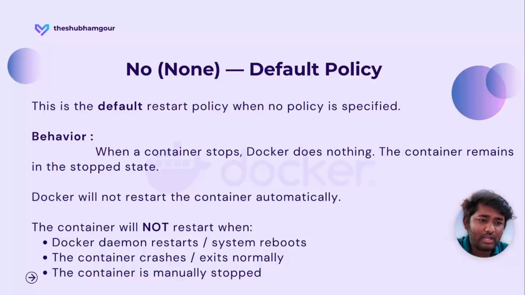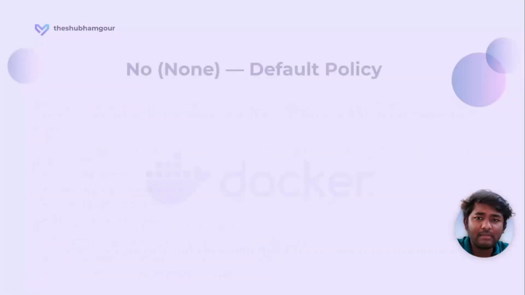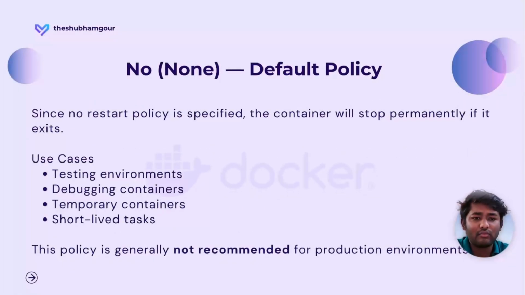And what is the behavior? When a container stops, when the system reboots, or when the Docker host restarts, the container remains in the stopped state. Docker will not restart the container automatically. You will have to do it manually. So in this case, the container will not restart when the Docker daemon is restarted, when the system reboots, when the container crashes or exits normally, and it will not restart when the container is manually stopped. So here we have to do manual intervention. Every time you have to go check and then restart it.